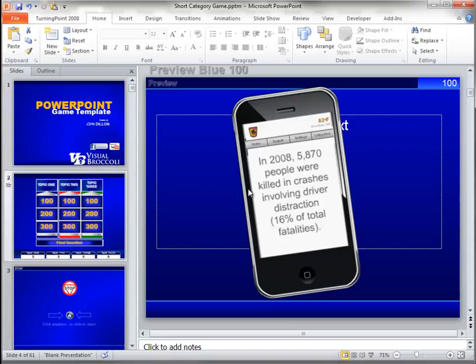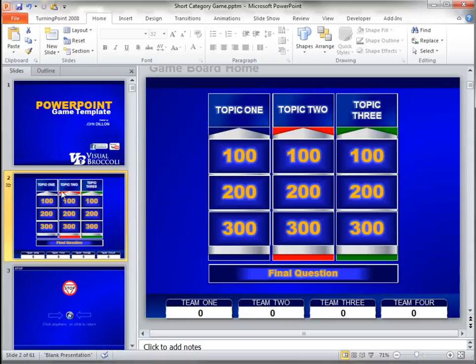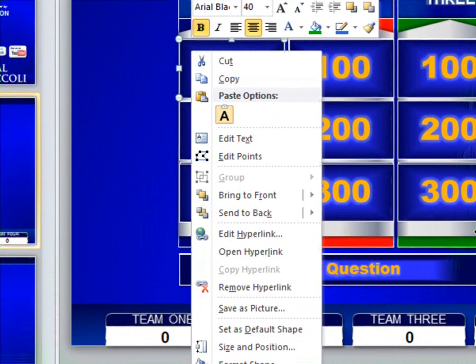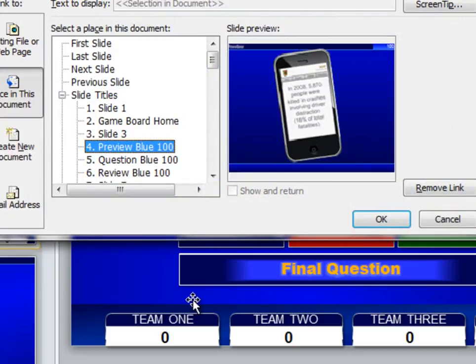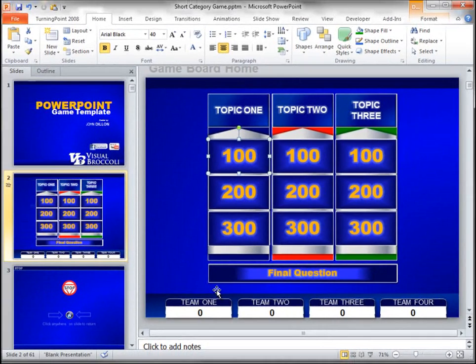So let's go up to my game board. Let's choose my question here, and I'm just going to choose that image again. Make sure it's the square, not the text itself, but the box. Right-click, and maybe do it twice. I'm going to edit hyperlink, and you notice it's going to the question. What I wanted to do this time around is go to the preview. So it's going to preview Blue 100. So when I'm in presentation mode, when I click on this, it will take me to the preview slide first. That's it. Nothing too complicated.